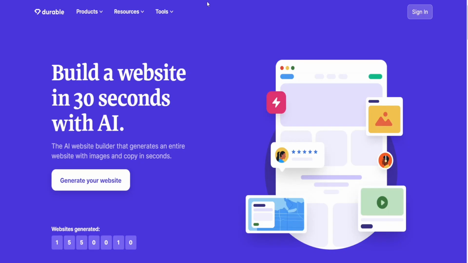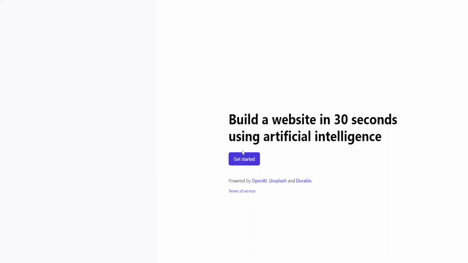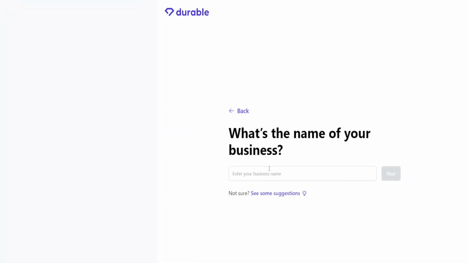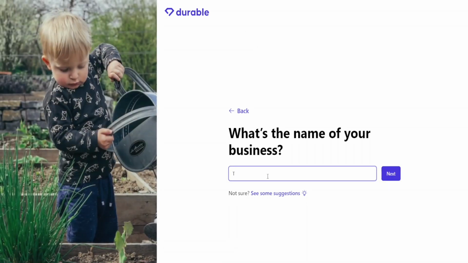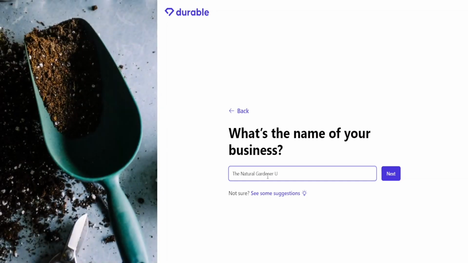And then there's one called durable.co, which I haven't signed up for, so let's have a look at this place. FYI, if you do use this website, it does automatically find your location, even if you block it. So I just thought I'd let you know that. It does show up here, but I've moved the map so you can't see it. What type of business? Gardening. So let's go back to that same screen. What's the name of your business?